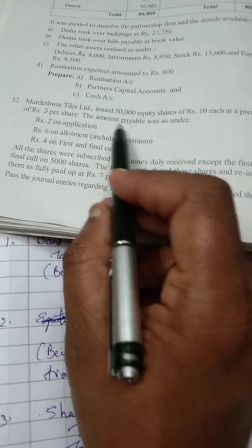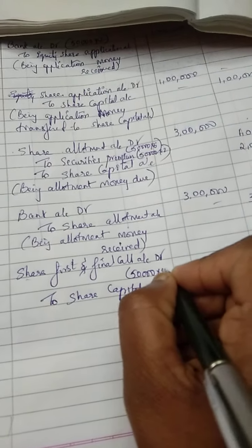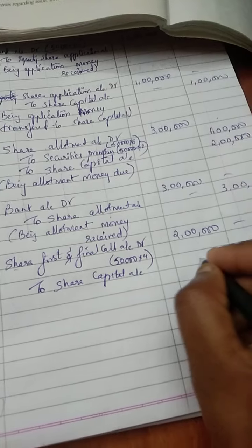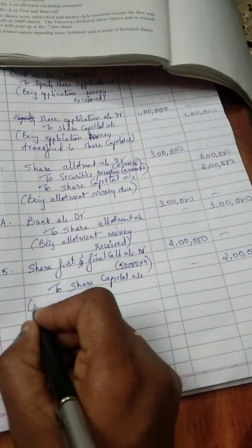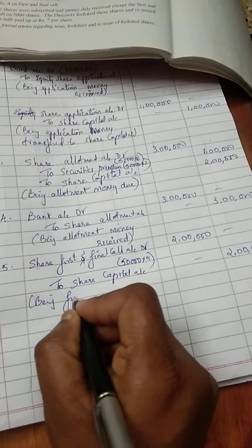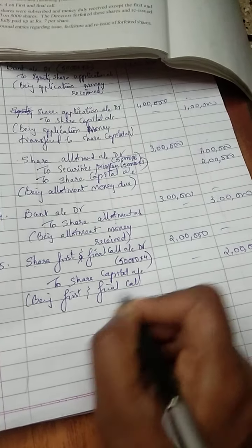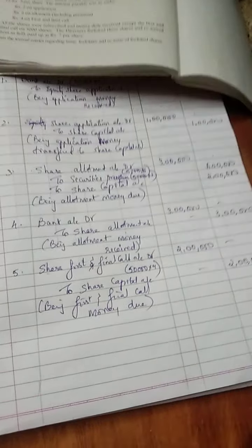Now how much is due? I'm going to ask 4 rupees from these 50,000 people. So it will be 50,000 into 4, which will give me 2 lakhs. Narration would be, being first and final call money due. I'm asking them to pay.